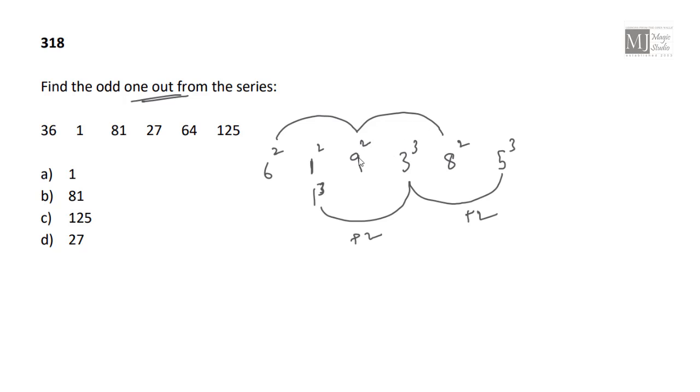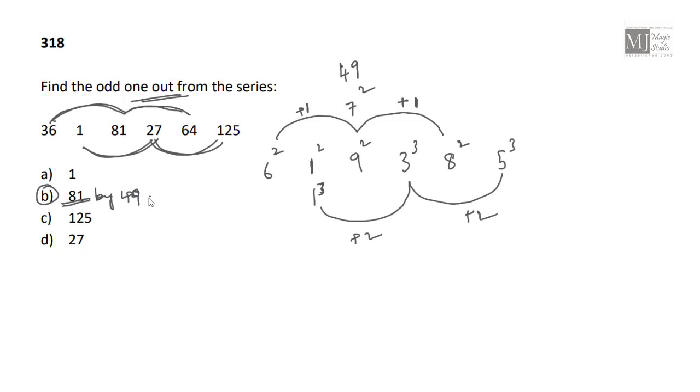Now can I match up with these? If this is 6 and 8, and if I'm matching with the difference, I think here if I have 7 square, then 6 plus 1 would be 7 and 7 plus 1 would be 8. Then instead of 81, there we should have 49. Then it should have been a combination of two series merged together. This particular series B is 1 cube, 3 cube, 5 cube, and then particular series A would be 6 square, 7 square, and 8 square. I'll go with option B, where I would replace 81 by 49.